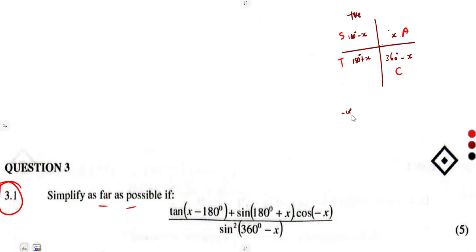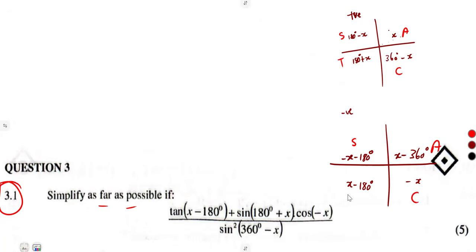We also referred to negative angles. The fourth quadrant is going to be negative X, and this will be X minus 180. This is minus X minus 180. This is X minus 360 degrees. These are negative angles. The quadrants still represent the CAST concept, but they are negative angles.